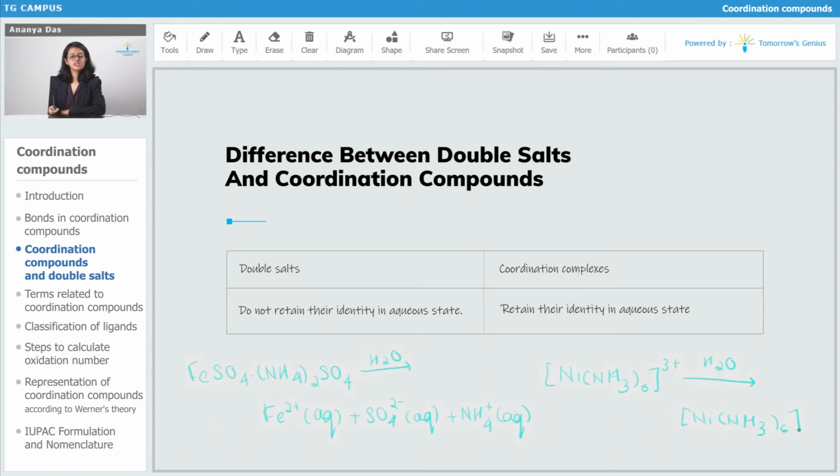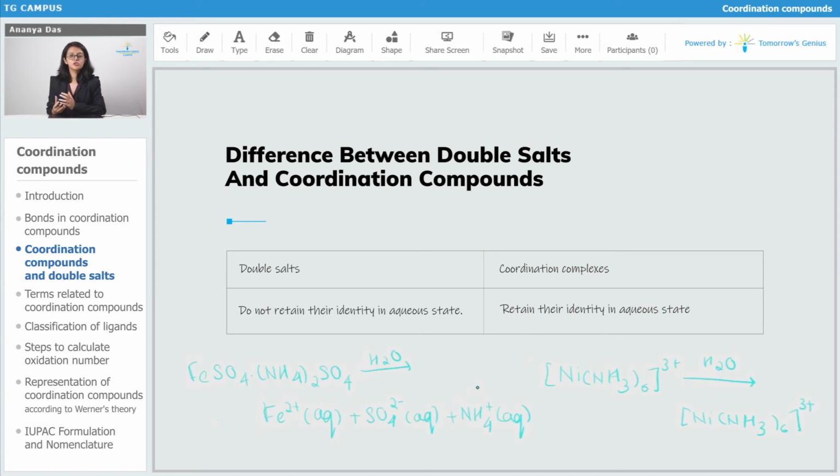So you can say that coordination complexes behave as a group of friends who are actually friends with a tighter knit bond between them. Whenever trouble comes, again the water is signifying the trouble here, they still retain the identity as a group. They do not dissociate into individual people. So this is one difference between double salts and coordination compounds.